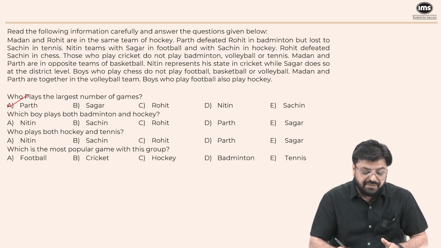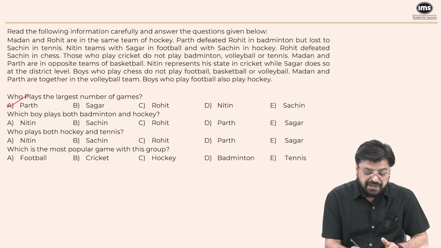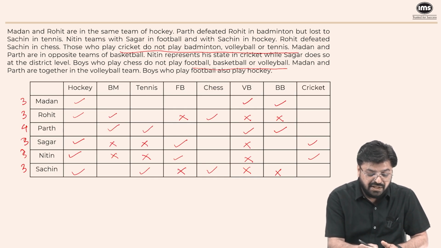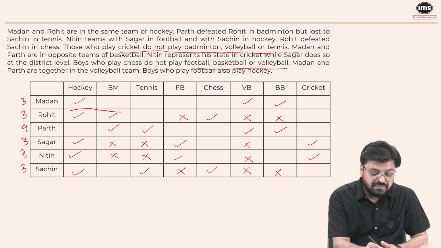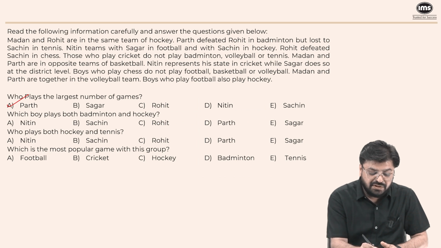Which boy plays badminton and hockey? So Rohit plays badminton and hockey both. So it is Rohit.